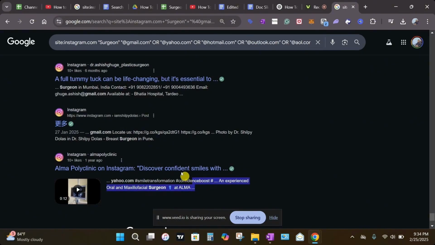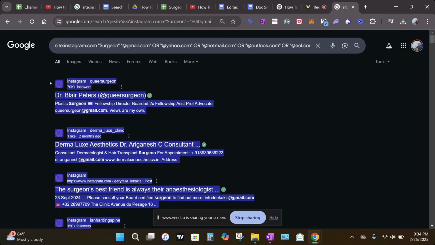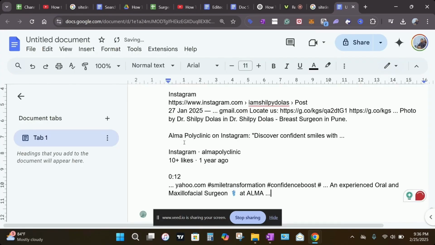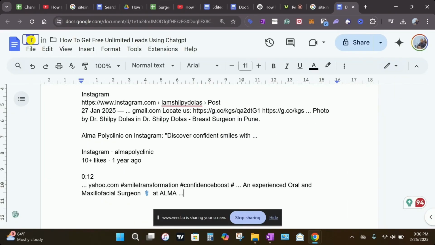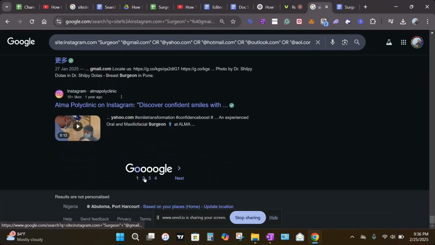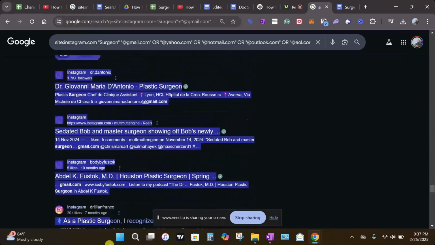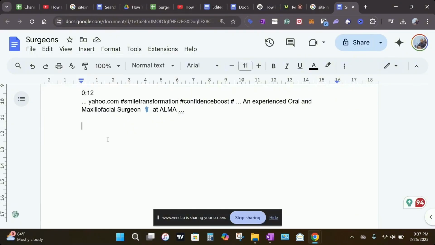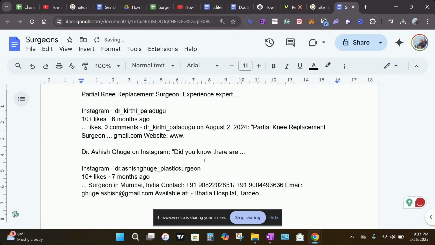So what we do, we just copy this whole screen and paste it inside a Google Doc. I will paste that without formatting and let's just rename this document as surgeons. Go back to Google again and go to the next page, page 2. Copy the whole search result for the second page. Also paste that into the Google document.